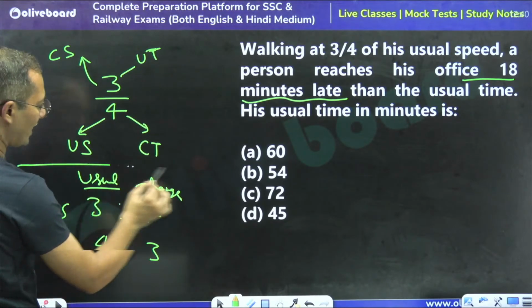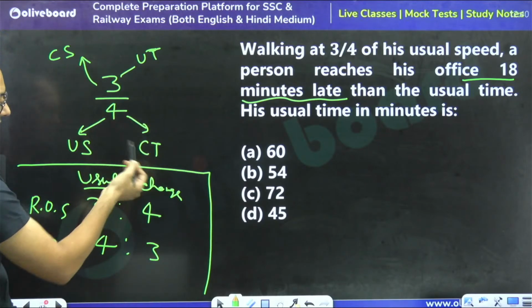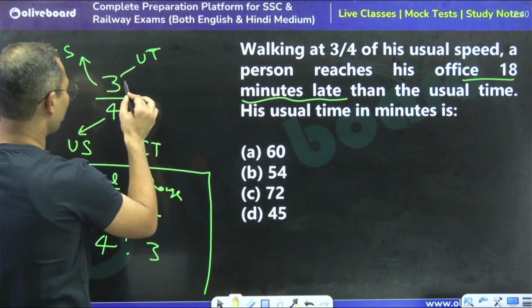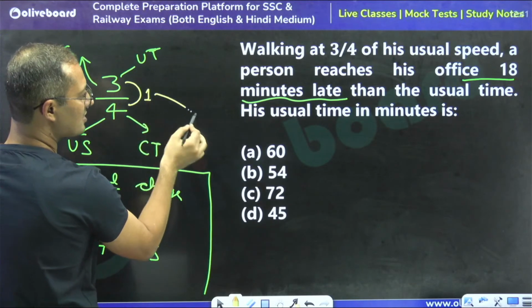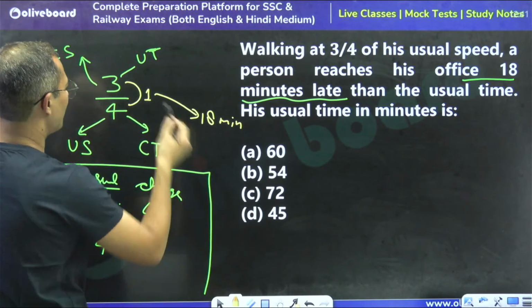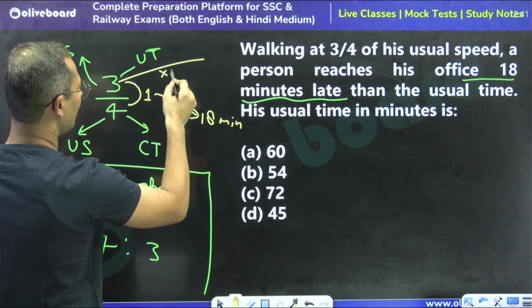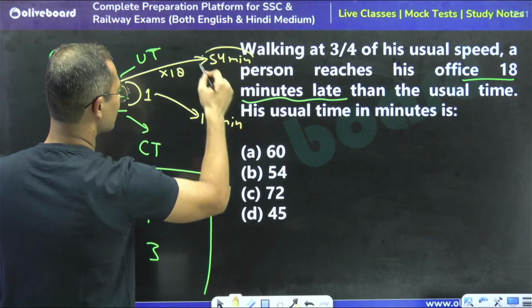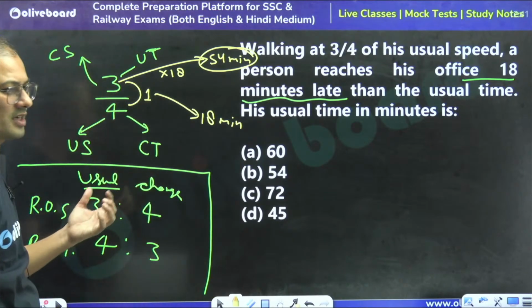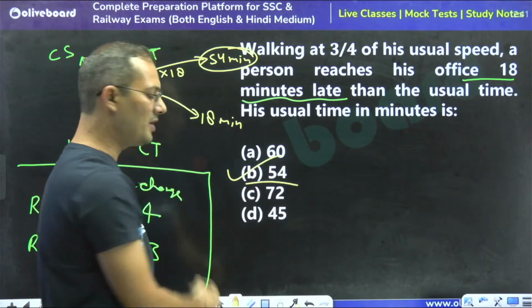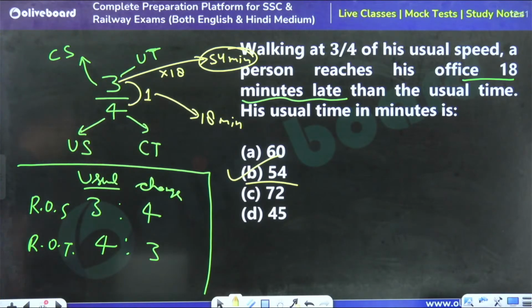So this is the ratio of speed and this is the ratio of time, and there is no need to write it all out. I can do this in a single line. We get late by 1 unit, and 1 unit is 18 minutes. So the usual time is going to be 3 units, 3 into 18, which is 54 minutes. So we can do this question in just 2 or 3 seconds. Directly we can say that B is the right answer.